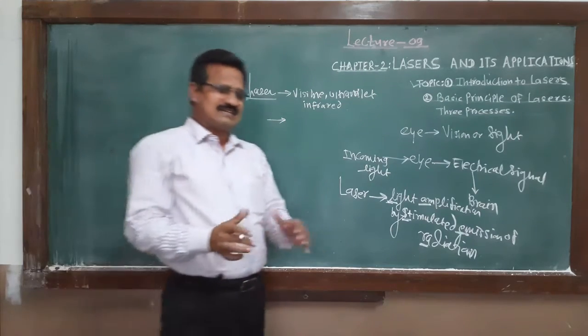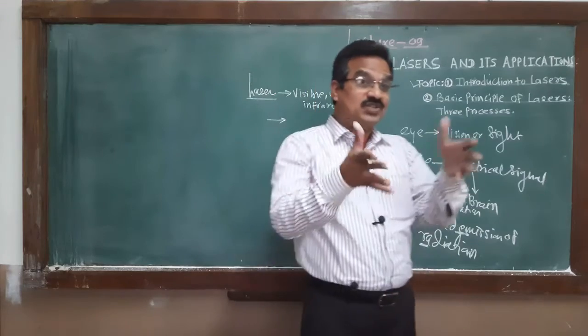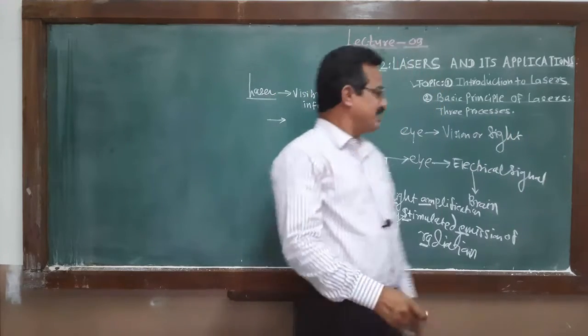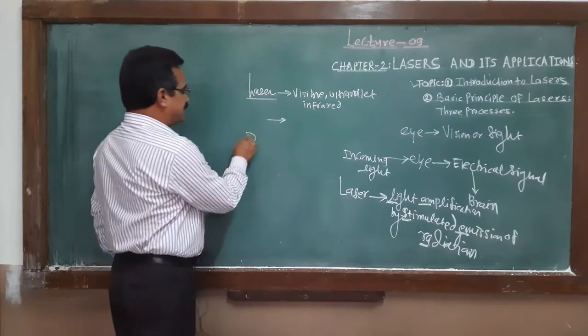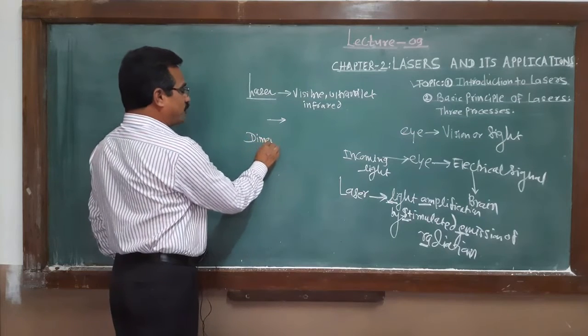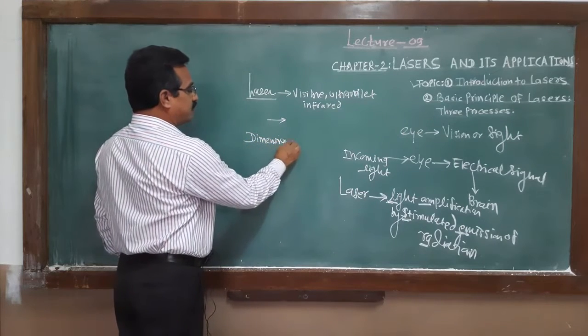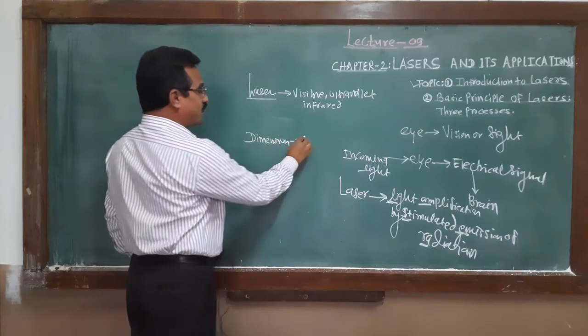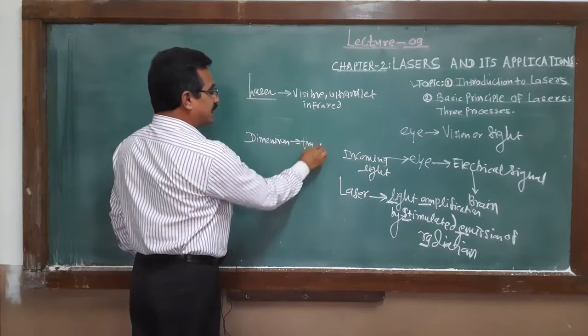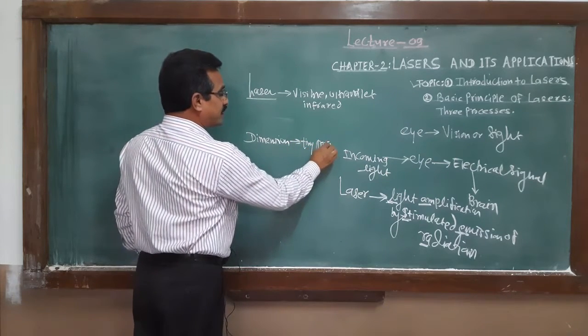What about the size or dimension of this laser? Dimension of laser is from tiny grains.